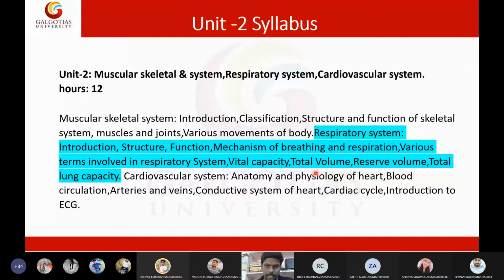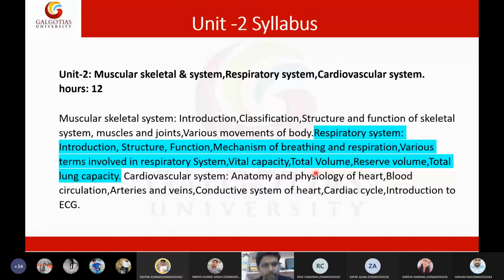Okay, so is that clear for everyone? In the respiratory system, we will discuss the anatomy, we will discuss the mechanism of respiration, and we will discuss the lung function tests. These three things I will cover in this unit 2, in this respiratory physiology.